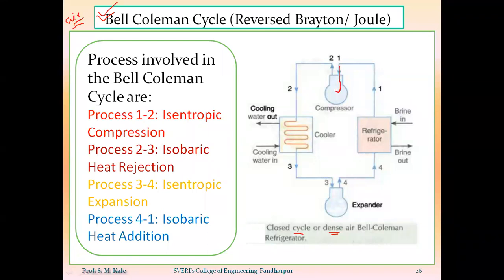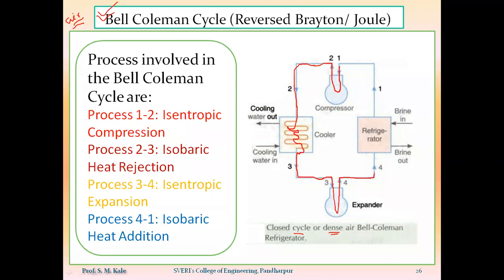that air will firstly be taken inside the compressor. Here inside the compressor, isentropic compression will take place on the air. Then that air will be circulated through the cooler, where constant pressure heat rejection will take place. Then the same air will be passed through the expander, where expansion takes place.